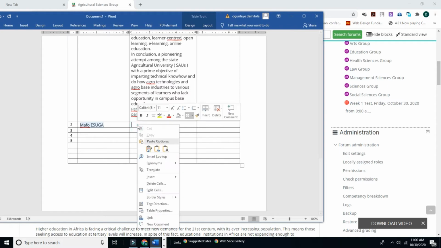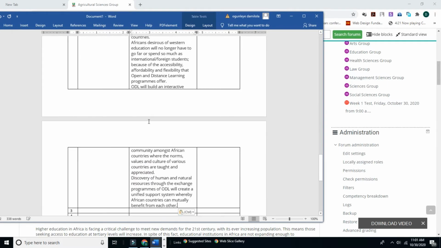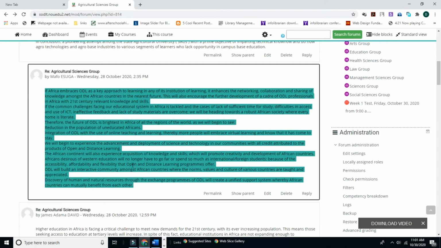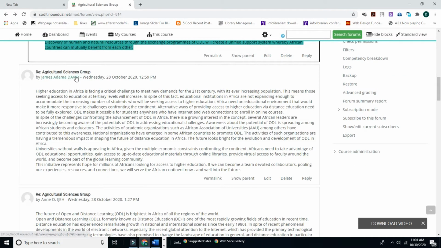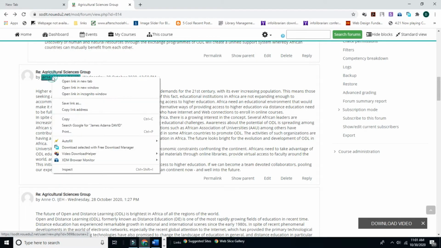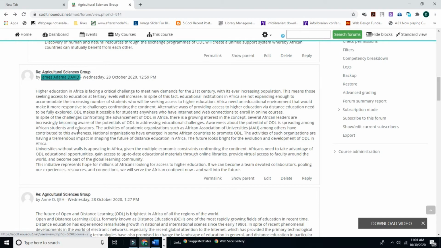Put it under the contributions. Good. The next one, we go back again to our VLE accounts, get the name of the third contributor, which is James. Copy the name.